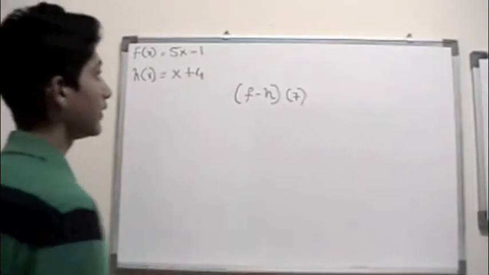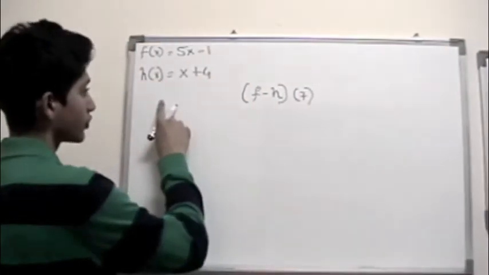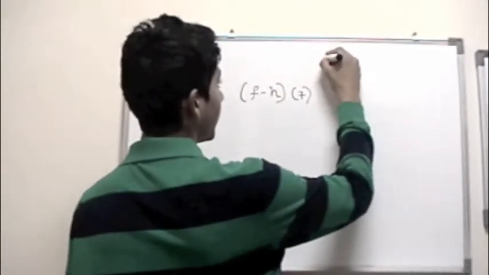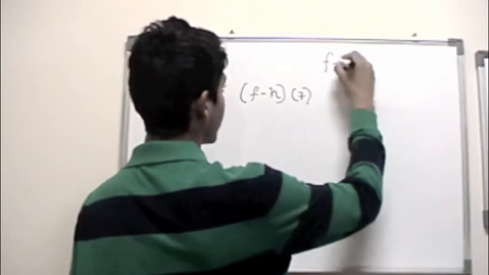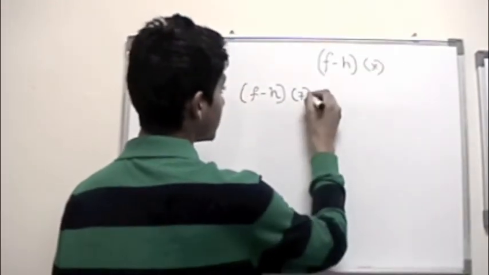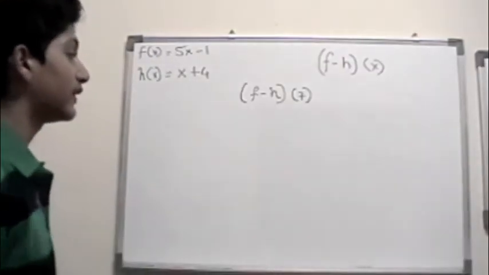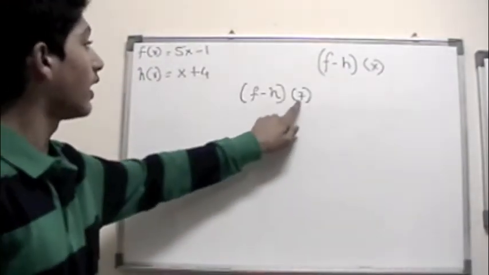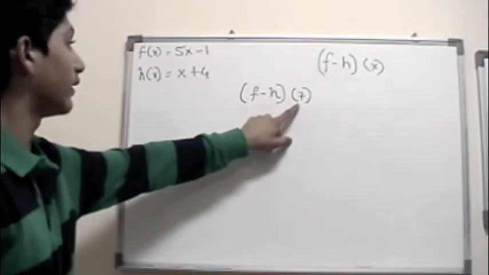Recall that if you have two functions, you can write f minus h of x. Here they didn't give us x, but what they're trying to say is replace x with 7.